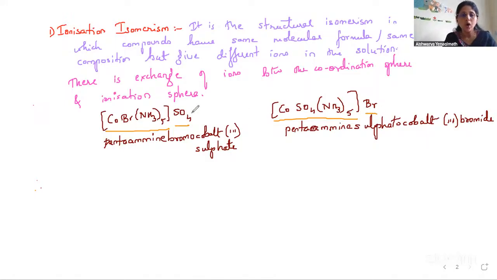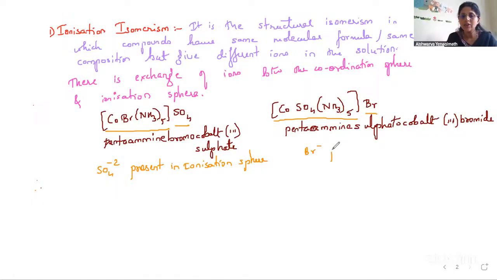So if I put this in the solution, which ions come here? SO4 2-, the sulfate ion is present in the ionization sphere. On the other side, which ion is present? Tell me.